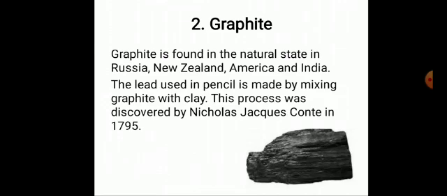Let us study now second crystalline form of carbon, and that is graphite. Graphite is found in the natural state in Russia, New Zealand, America and India. The lead used in the pencil is made by mixing graphite with clay. This process was discovered by Nicolas Jacques Conte in 1795.